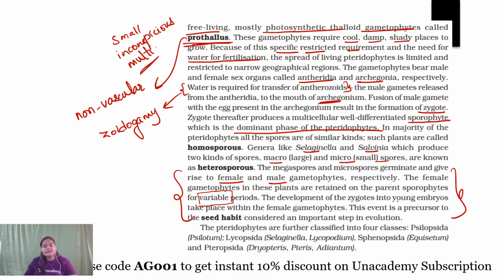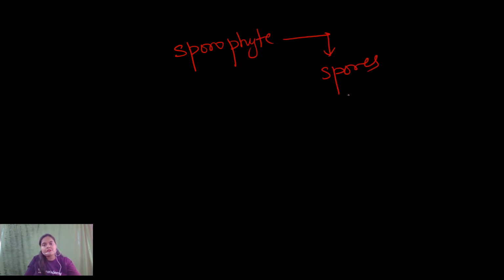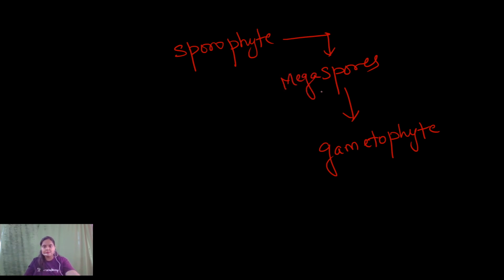The development of the zygote into young embryos takes place within the female gametophyte, and this event is a precursor to the seed habit, considered an important step in evolution. So see what happens. Here it is saying that the sporophyte produces spores, and spores upon germination produce what? Gametophyte. In the case of heterosporous condition, suppose it is a megaspore, this megaspore will give rise to the female gametophyte, and this female gametophyte is attached to